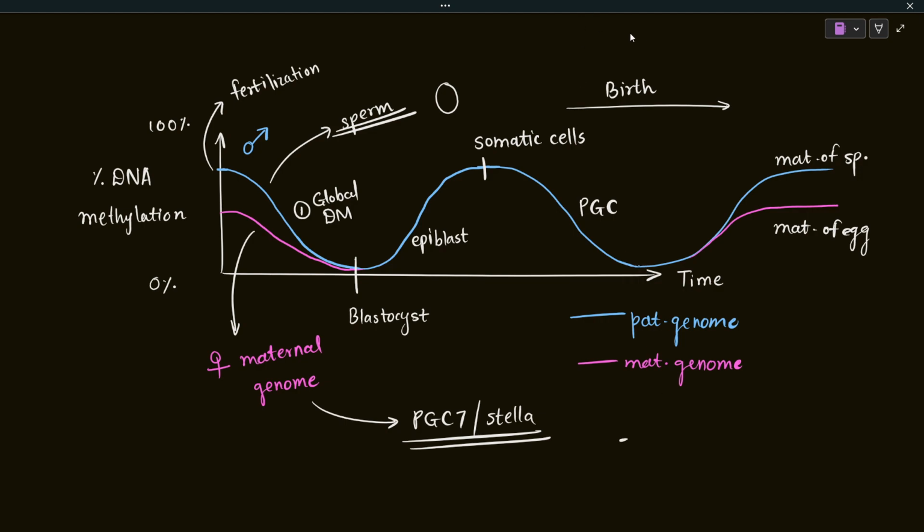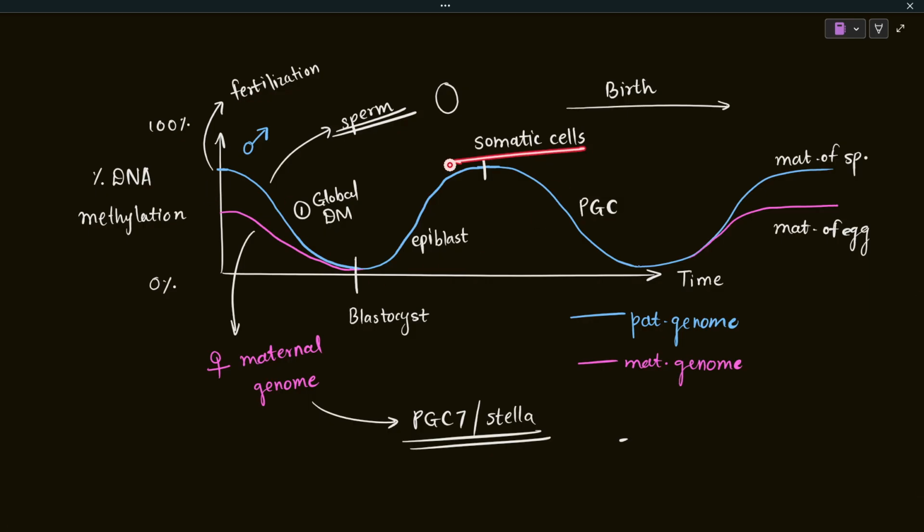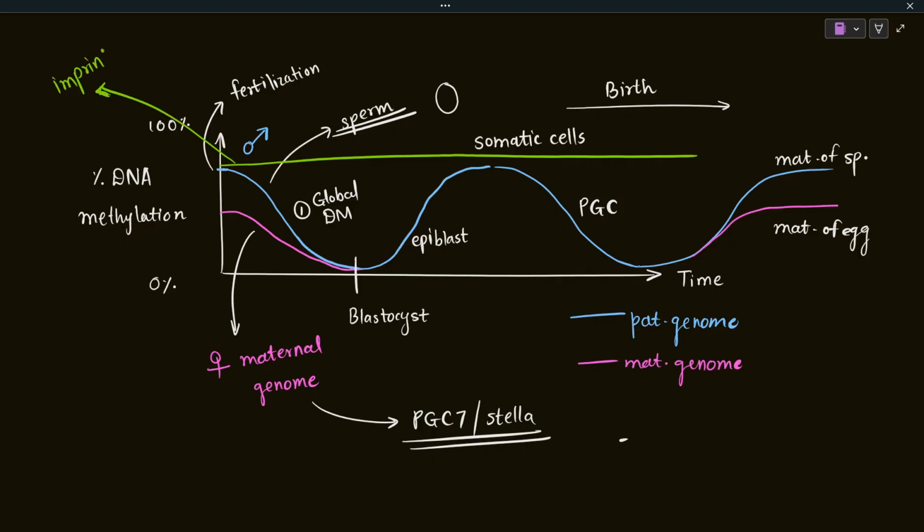Okay. So this is all about the DNA demethylation events, but this happens in the normal somatic cells. In the imprinted regions, the imprinted genes, they stay as they are. Okay, so these are the imprinted genes. They do not get demethylated. The methylation marks are not erased in the imprinted genes. So that's it for today.